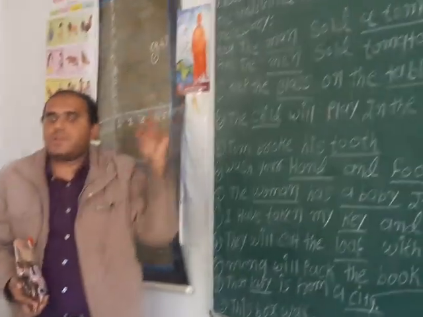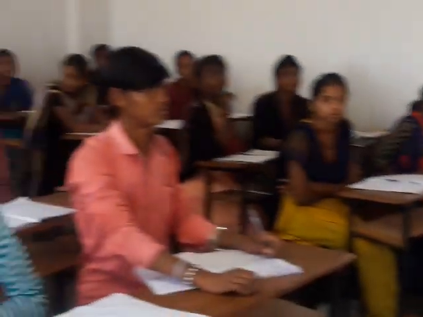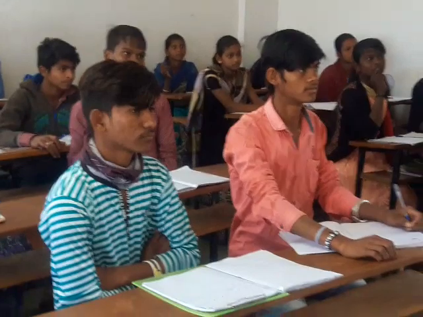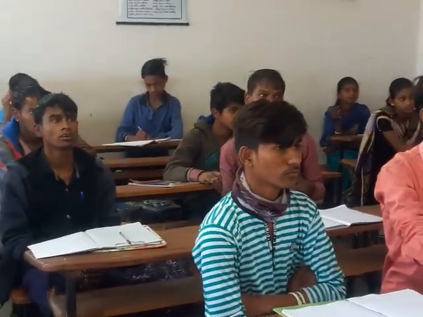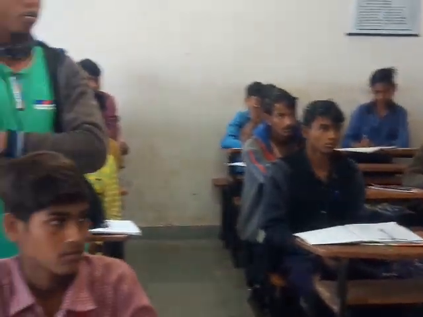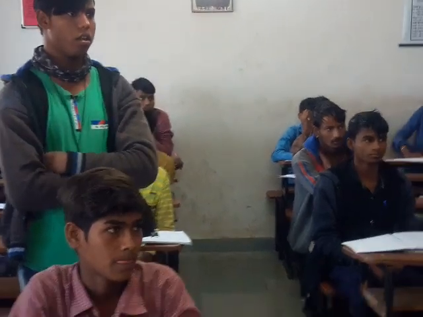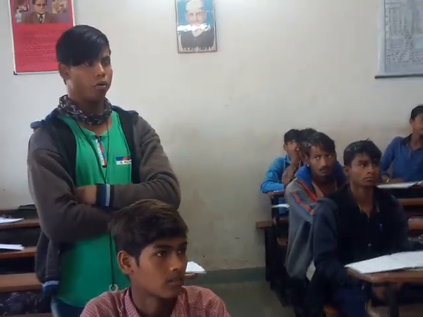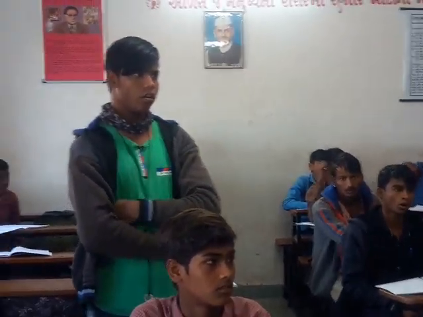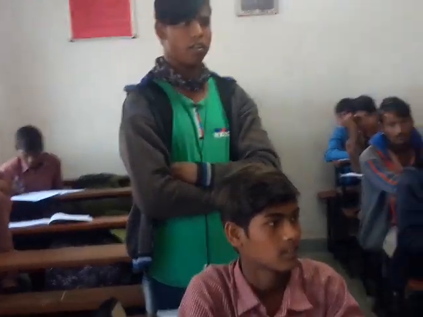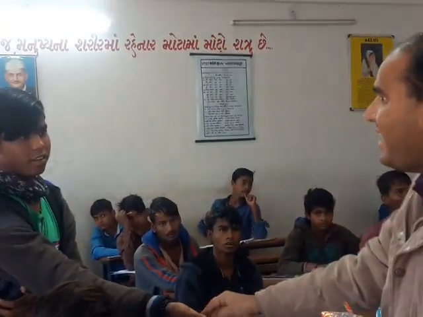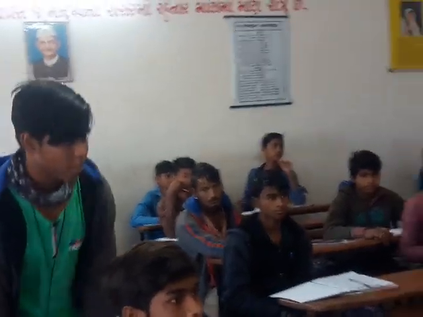Now first, who will read the example? Only one student. The man sold a tomato. Yes, Praveen. So the right answer would be, Praveen: The man sold tomatoes. Correct answer. Please take this chocolate. Thank you, sir. Good boy. Excellent. Sit down.